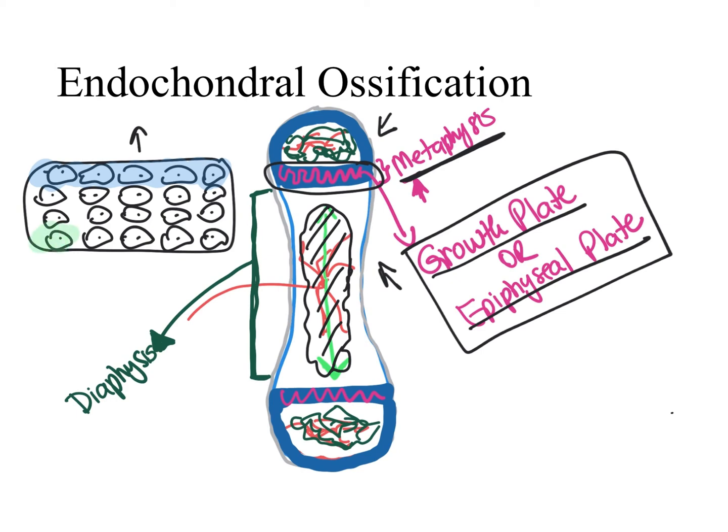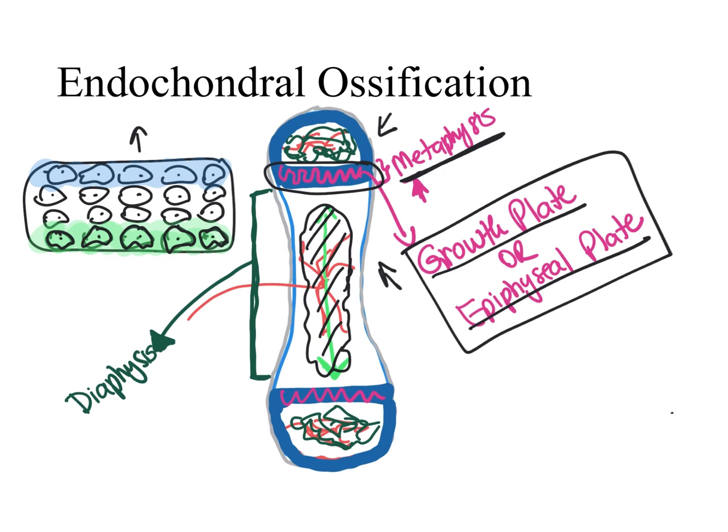And the chondrocytes that are close to the diaphysis are close to where the primary ossification center was. And that's a way to remember that the chondrocytes that are closer to where the primary ossification center was become bone. So in these chondrocytes that are close to the diaphysis, what happens is that the extracellular matrix around them gets calcified. If the extracellular matrix gets calcified, they cannot receive nutrients, and then they die, and then the osteoclasts come, crush that thing up, and then osteoblasts come, and they build bone. The osteoblast will start secreting the bone extracellular matrix, and that specific spot will become bone.